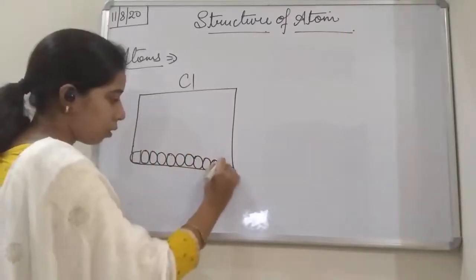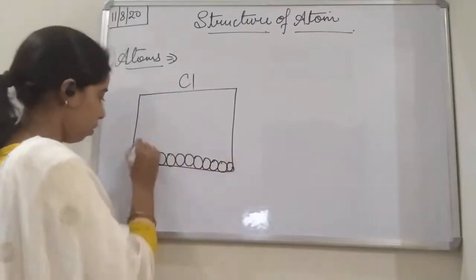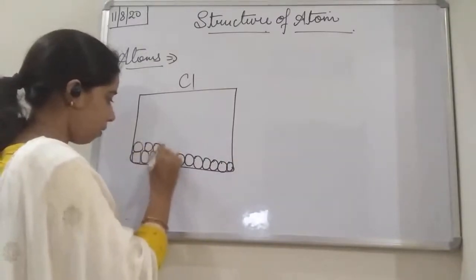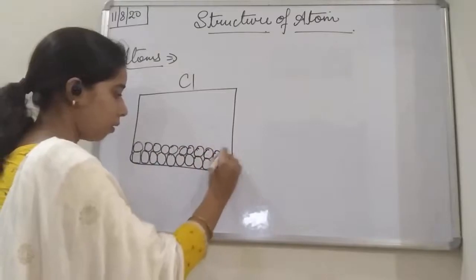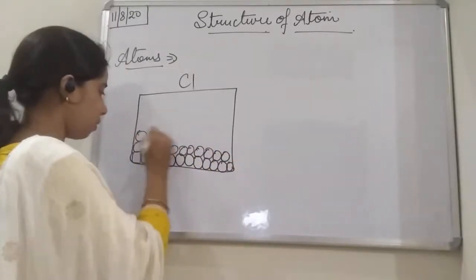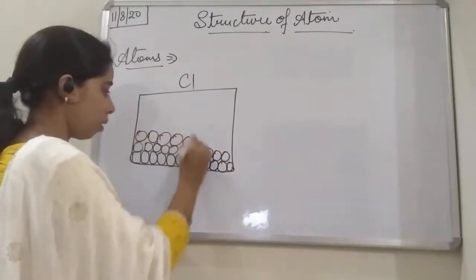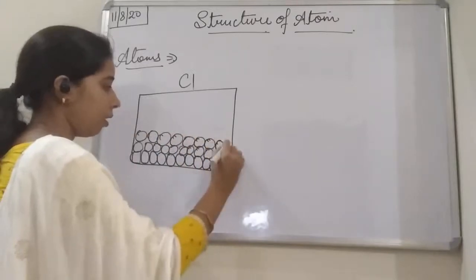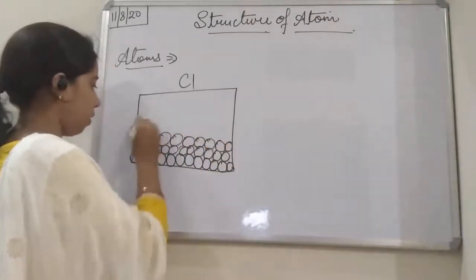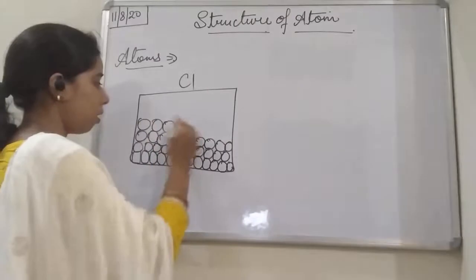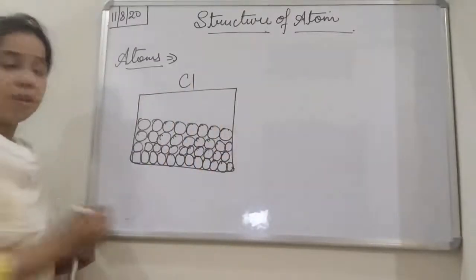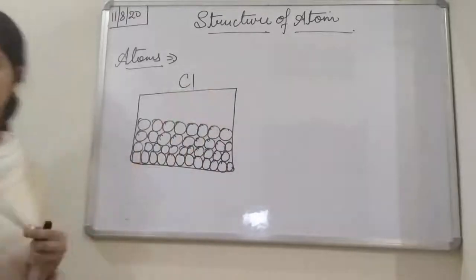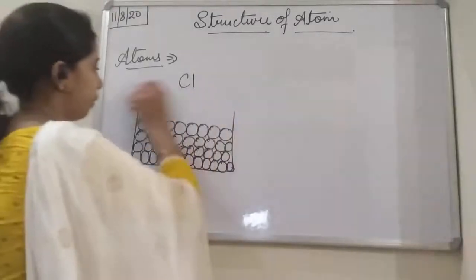particles which are present in this chlorine element. Okay, like that only. So it is going to fill all the chlorine atoms. We can reduce the box.